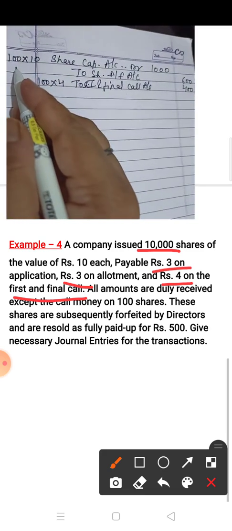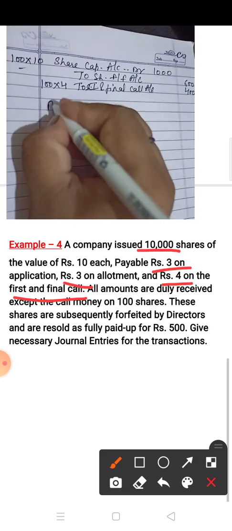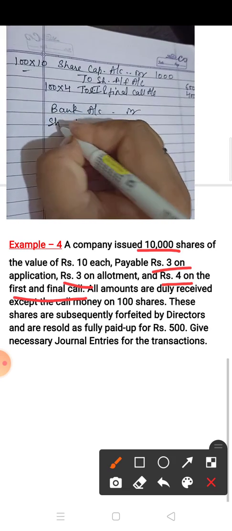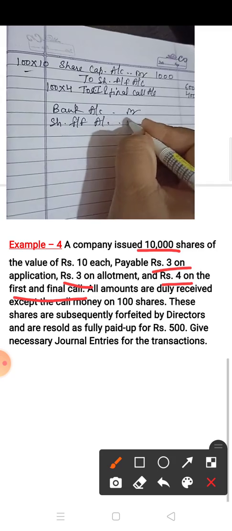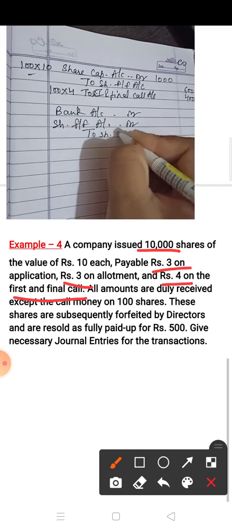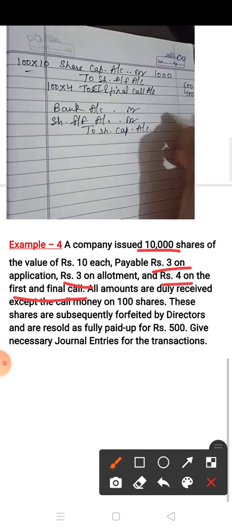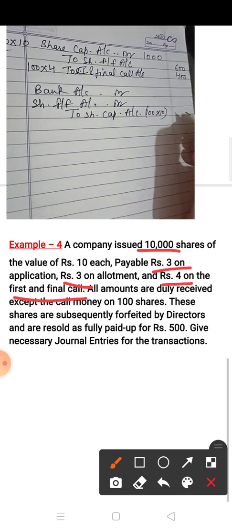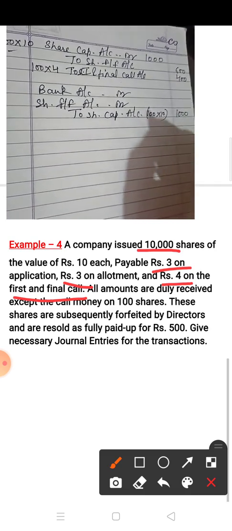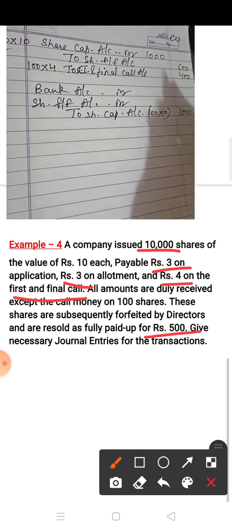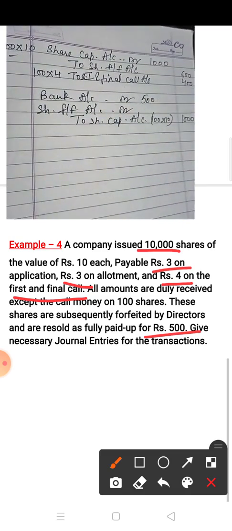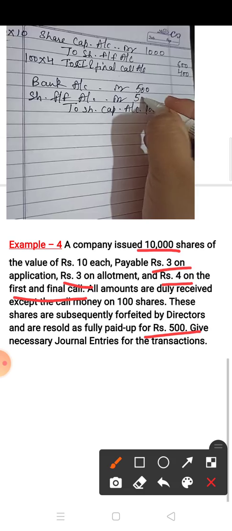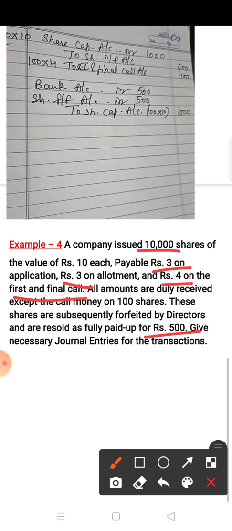Now these shares are reissued for rupees 500. So the reissue entry is bank account debit, share forfeited account debit to share capital account. So here also a total of 100 shares reissued, so 100 into 10, means 1000. Now reissued for rupees 500. So this is the amount given, so you can write down 500 completely. Now the difference of these two you have to write down as debit, and now see both sides are equal.